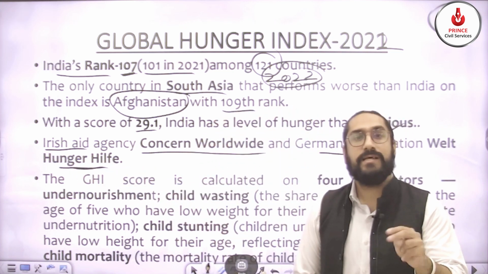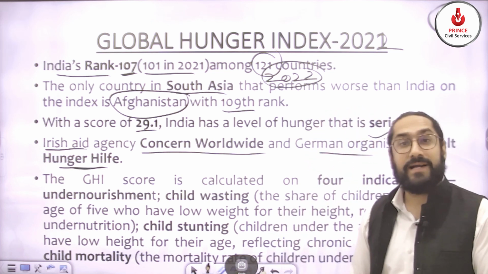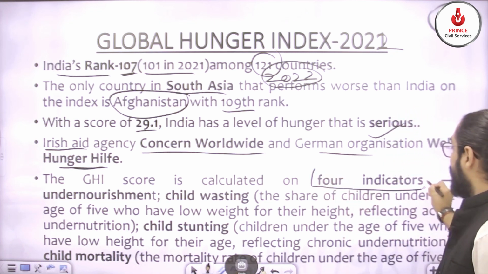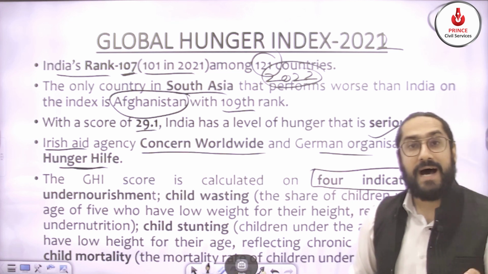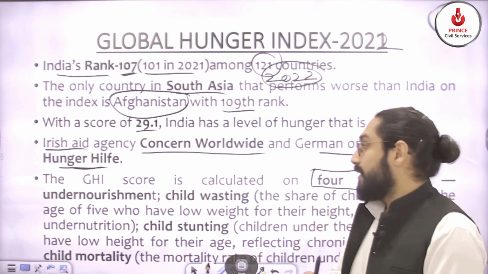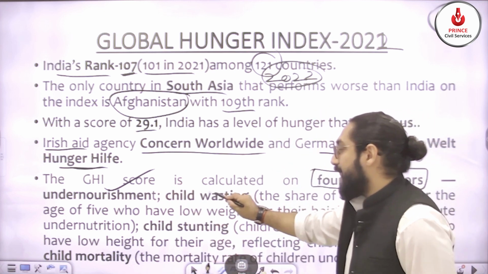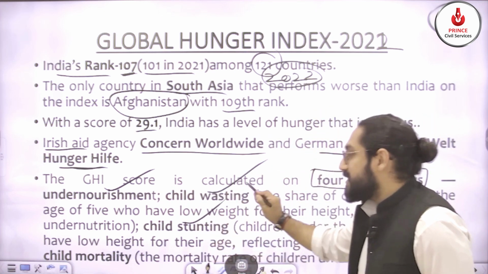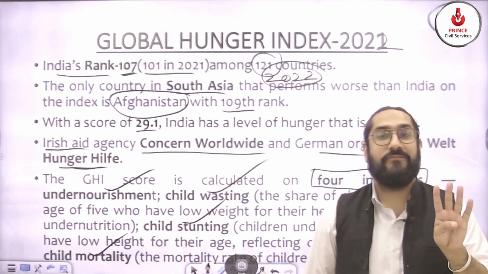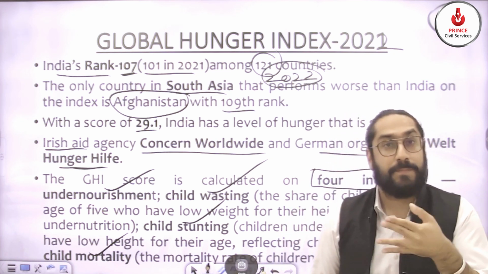Two organizations release or prepare this index. Now the point is, what are the indicators? As I told you earlier, there are four indicators which are taken into account from every country and a ranking is prepared. So what are those indicators? First is undernourishment, second is child wasting, then you have got child stunting, and then you have got child mortality. These are the four indicators which are used whenever these organizations prepare this index.